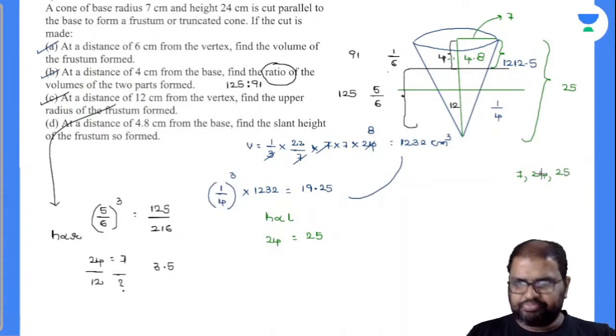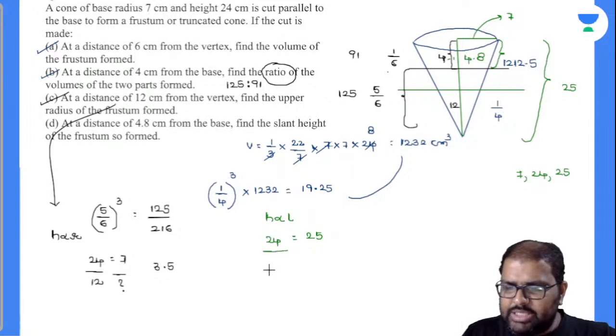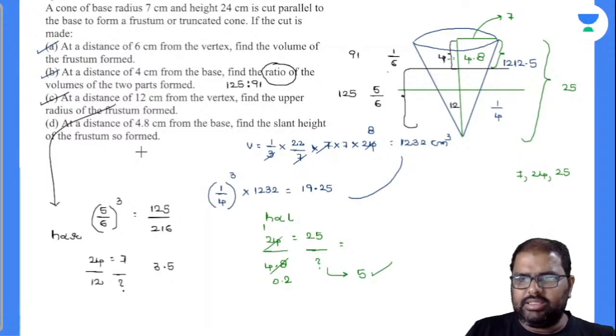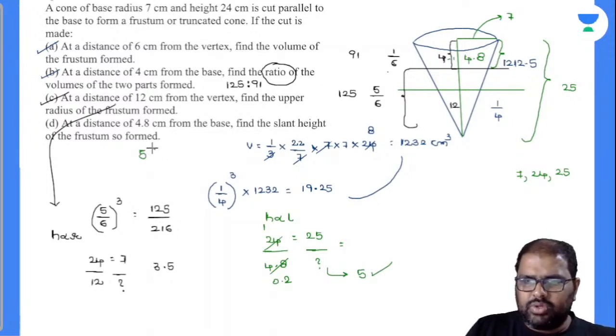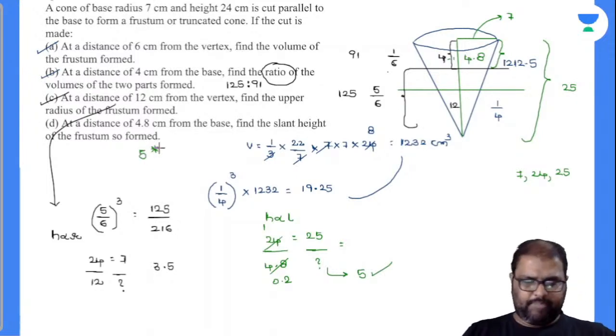Now the height is 4.8, so what will be the slant height? 24 ones are 24, 0.2 twos are 25, 2 twos are 50, and your value will be 5. This is your answer. How many of you got it? Perfectly done now.